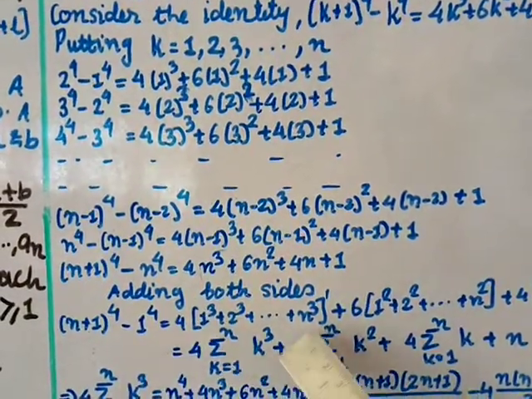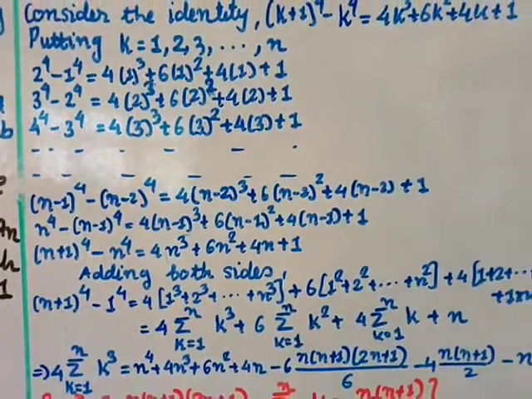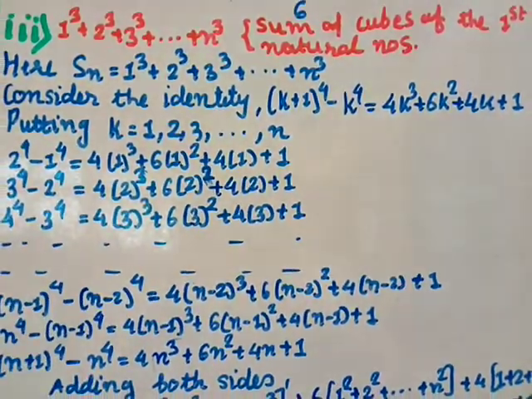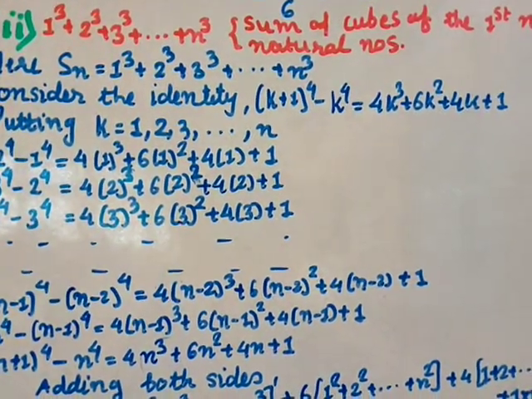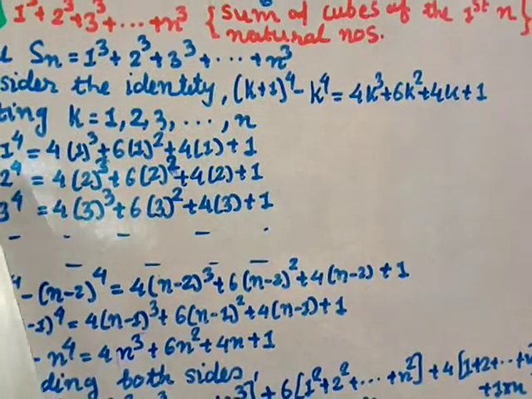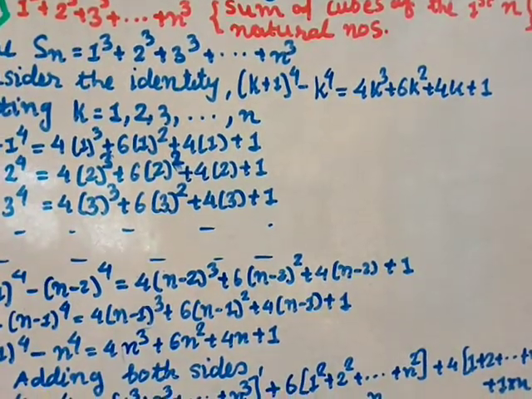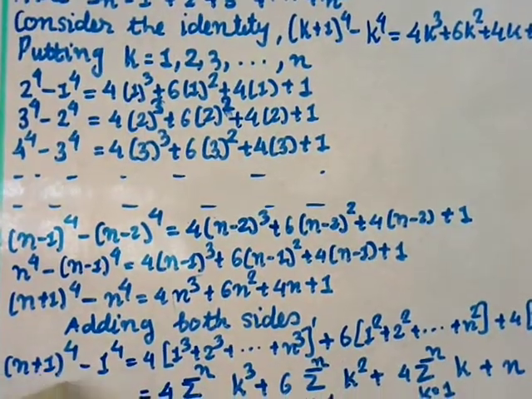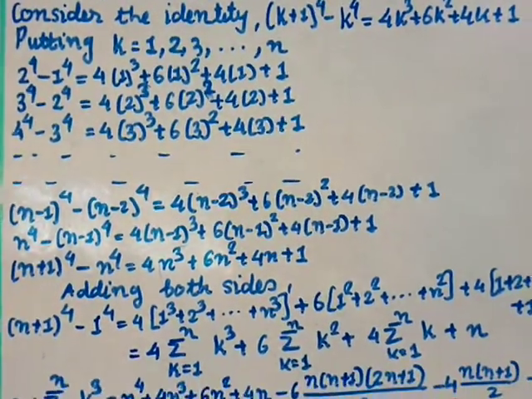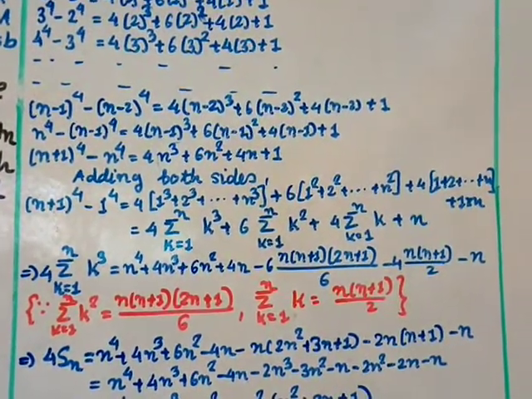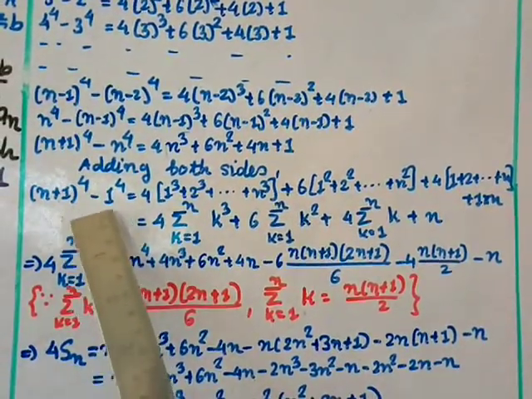Now adding both sides, just like previously. When we add both the sides, this 2 power 4 and 2 power 4 will cancel, 3 power 4 and 3 power 4 will cancel, and so on. When everything cancels, 1 power 4 remains on one side and n plus 1 power 4 on the other. Only these two terms will remain, all other terms will cancel out. So on the left hand side you get n plus 1 power 4 minus 1 power 4.